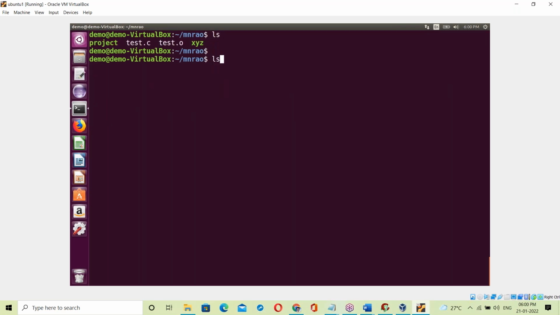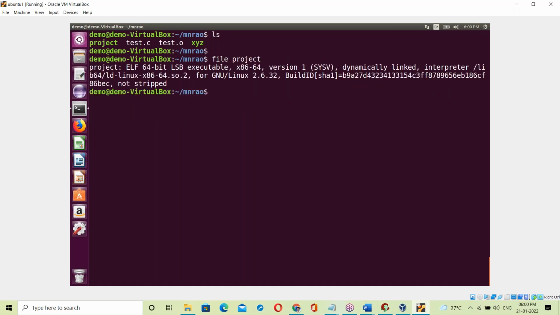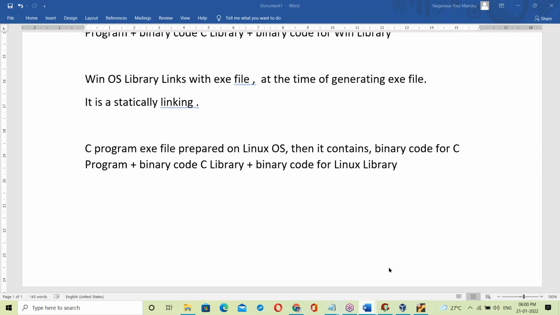Here, the Linux file command checks the type of the file. What's the type of project? It's an executable file. See, 64-bit executable. This OS is a 64-bit OS. This is the Linux OS exe file, and the Linux library is a part of that project exe file. So that is about the exe file.